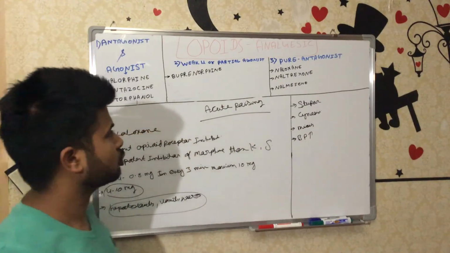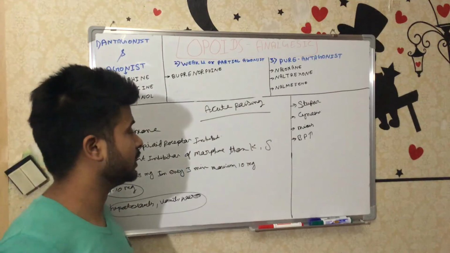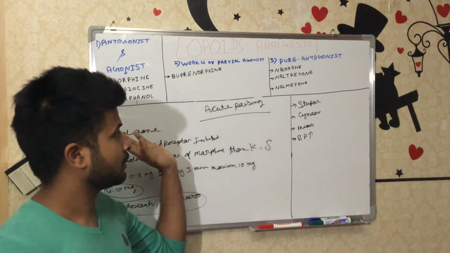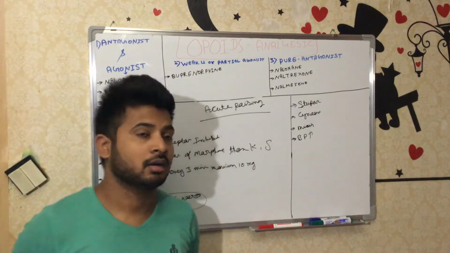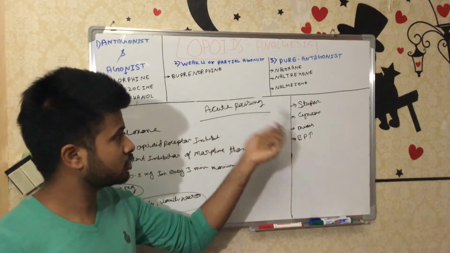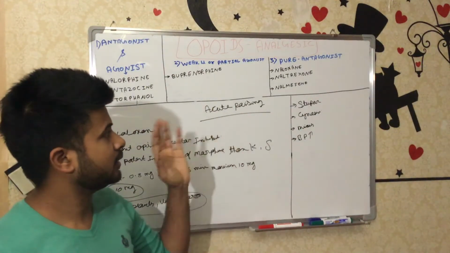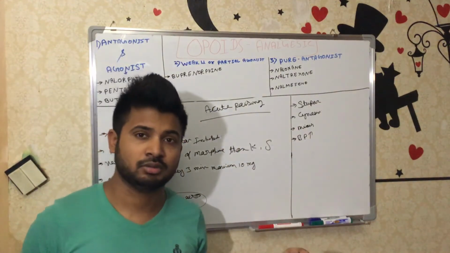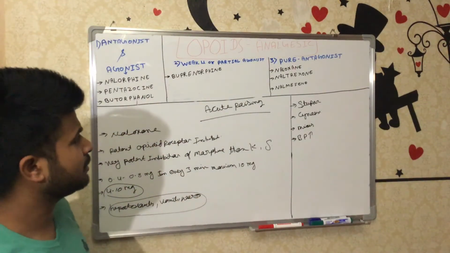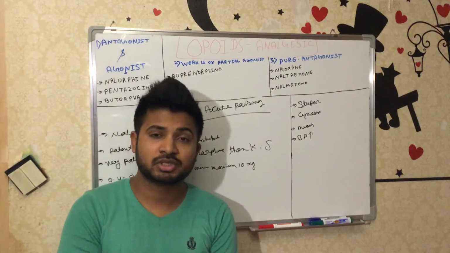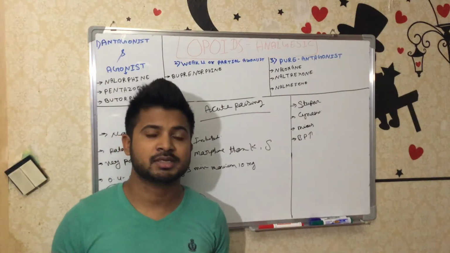Next one, naltrexone and nalmefene. This is similar to naloxone, but naltrexone is more potent than naloxone. And nalmefene is also the same thing. It is also a complete inhibitor of all types of opioid receptors, but nalmefene has less hepatotoxicity. That doesn't matter, because this drug is used for acute poisoning, so it will not be used very regularly.